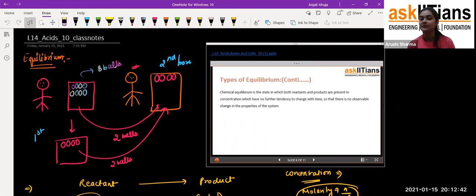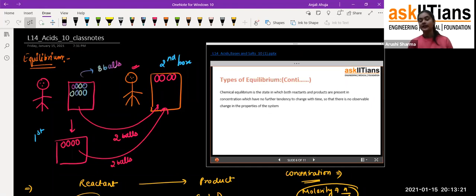If I read this statement: chemical equilibrium is the state in which both reactant and product are present in concentrations which have no further tendency to change with time, so that there is no observable change in the properties of the system. For example, if the reactant is 5 moles and the product is also 5 moles, at that point no change can happen in the reaction. That is called chemical equilibrium. That means the equilibrium we get on the basis of a chemical reaction, where reactant is converting into product. So that's how we call it chemical equilibrium.